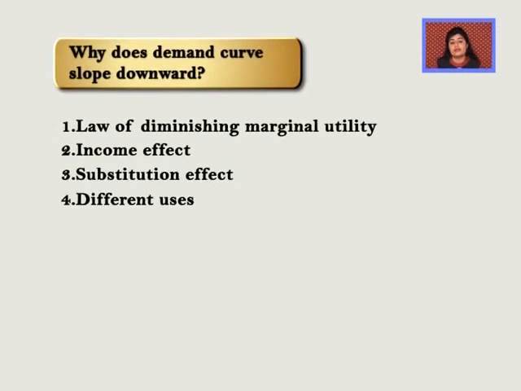Now, the fifth point is size of consumer group. Supposedly, अभी summer season आने पर I plan कि मैं इस बार एक air conditioner खरीदना चाहूँगी. I keep aside 6,000 rupees for the air conditioner, but the price which comes out in the market is 8,000. So this means I will not be able to buy it. And all those people who saved 7,000 or 5,000 will also not be able to buy it. So when the price of a thing increases, my dear students, a whole group of consumers is subtracted from demand. And so the demand goes down.